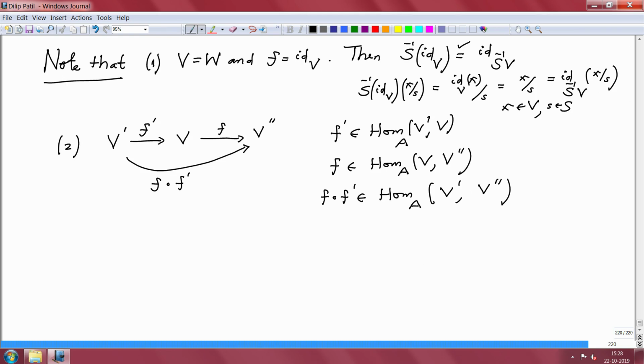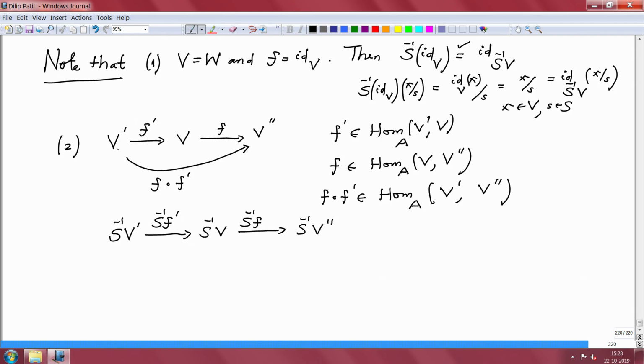Now if I apply S inverse to this, what do I get? I get S inverse V prime to S inverse V, this is S inverse f prime, this is what we defined, and then S inverse V to S inverse V double prime, that is S inverse f.